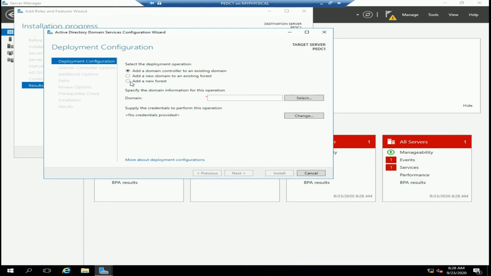Now what we are selecting is add a new forest, and so this is a brand new organization that we have, and so we are beginning our forest with a new domain, and then we will give it a name of p.edu. Go next.